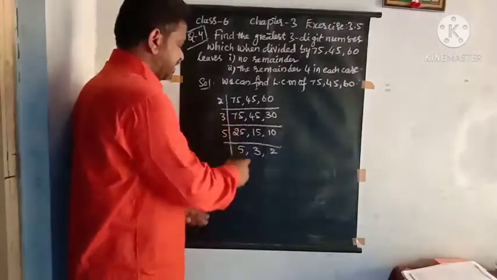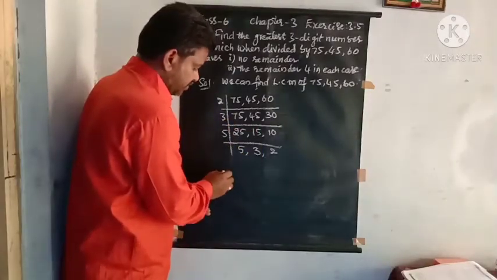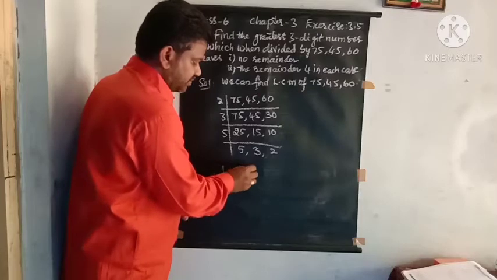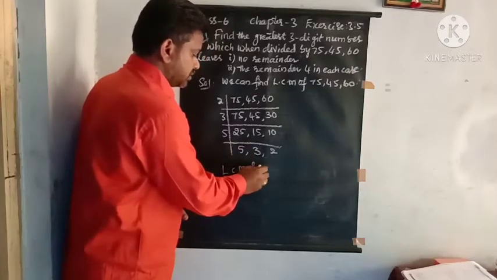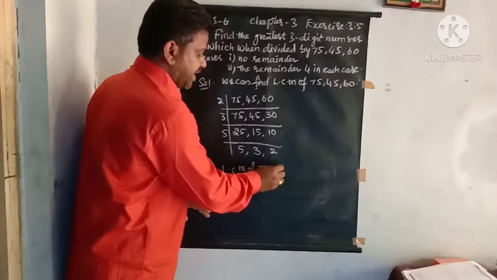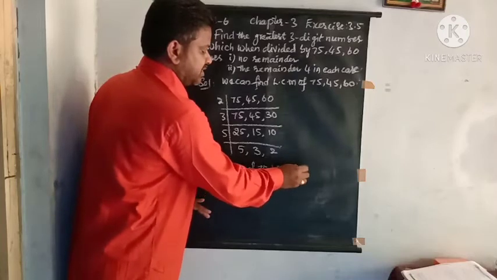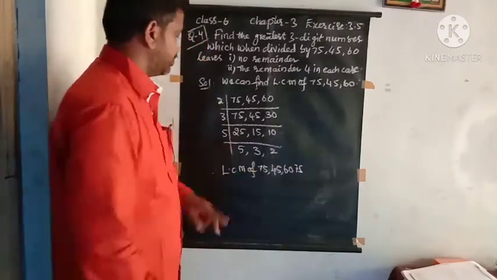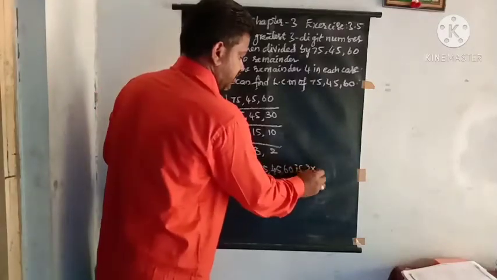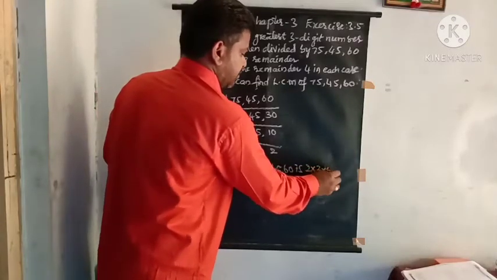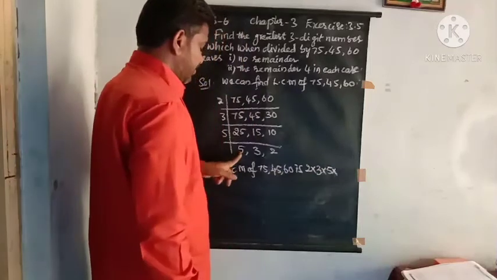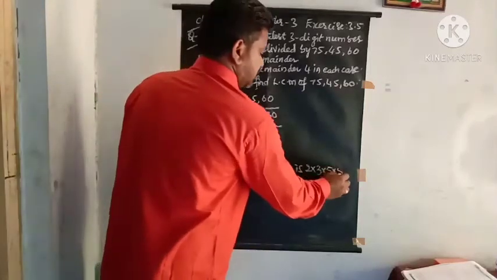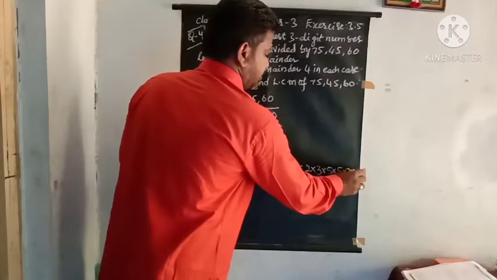So to find the LCM, therefore the LCM of 75, 45 and 60 is, you just find the product of all these numbers: 2 into 3 into 5 into 5 into 3 into 2, 5 into 3 into 2.